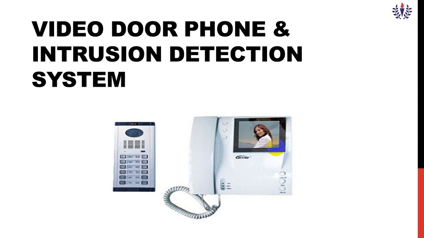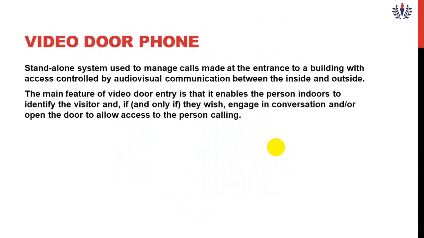Okay, it is a security kind of system in which both audio and video are enabled, including the phone. And what is the purpose of this video door phone? This video door phone is a standalone system used to manage the calls mainly at the entrance of the building, which can be easily accessed and controlled by an audio-visual communication device between the inside and outside of the building.